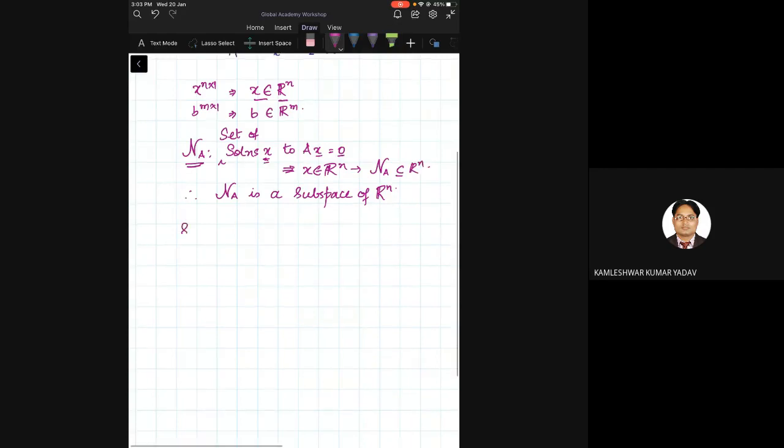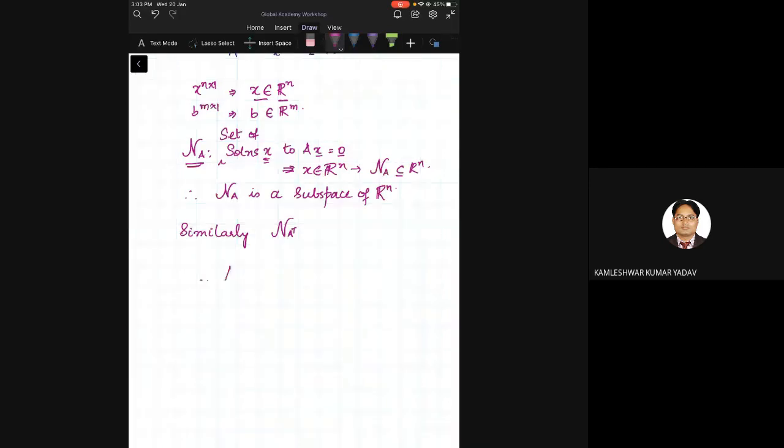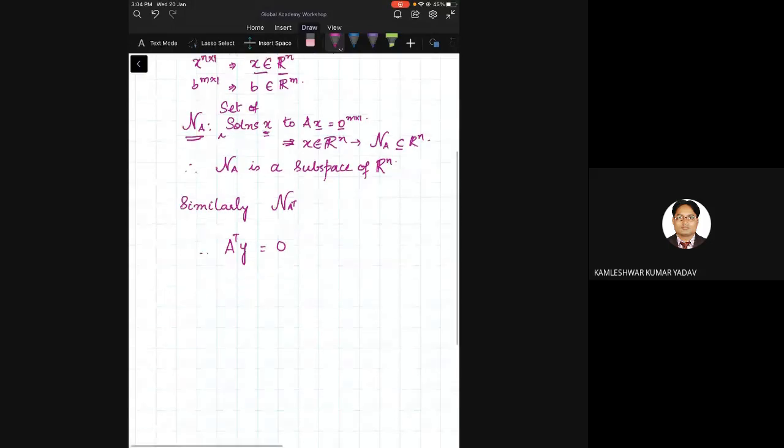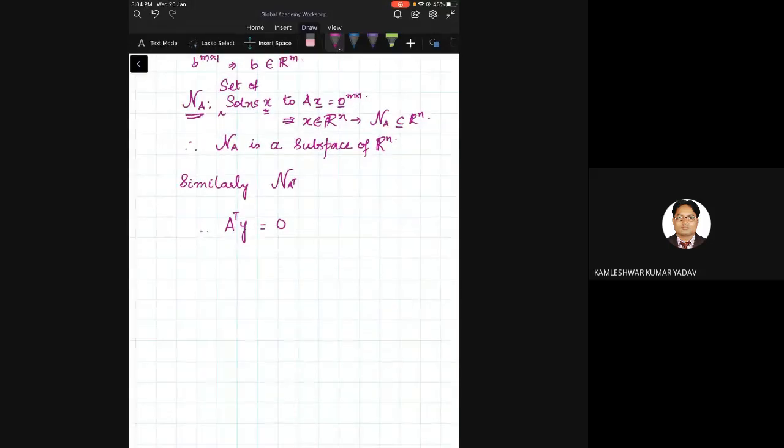Similarly, if we take the null space of A transpose, what would that be? This means I am going to look at A transpose y equal to 0. This 0 is m cross 1. Now what is the dimension of A transpose?